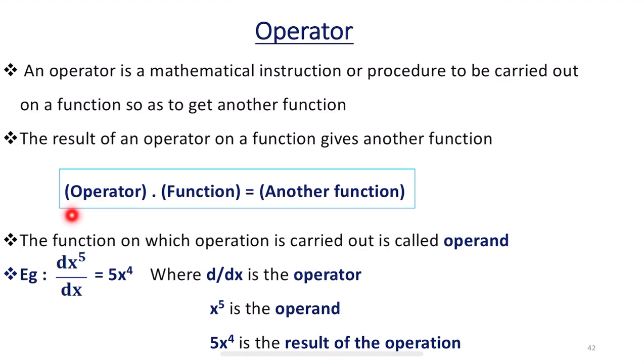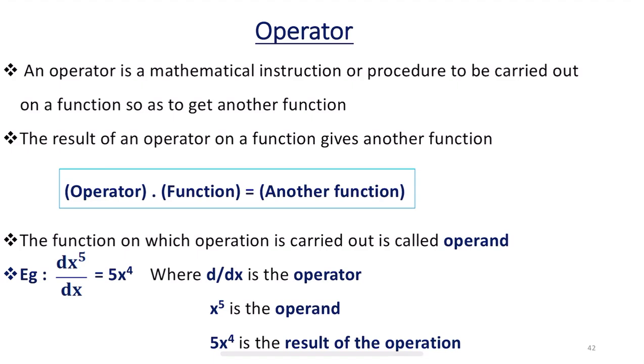Say for example, operator acting on a function gives rise to another function. Here this does not mean that the function is multiplied with the operator.